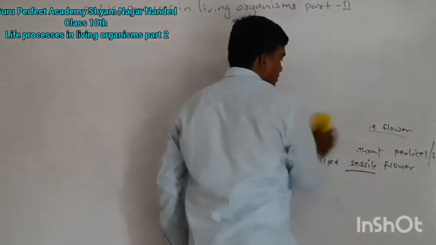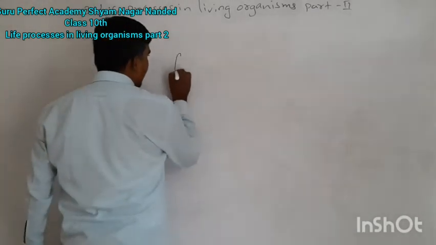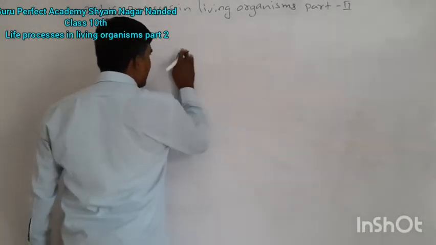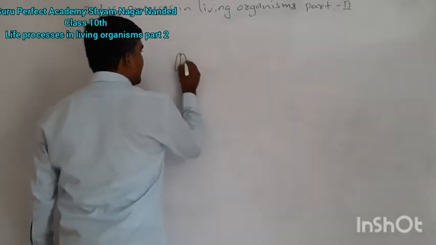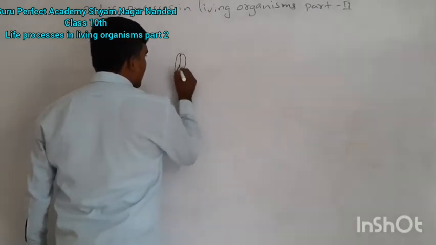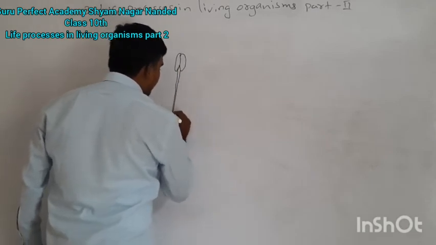Now we have to move towards pollination. Before that, we have the structure of the male reproductive part, the androecium. I will explain what exactly happens during the production of male gametes.